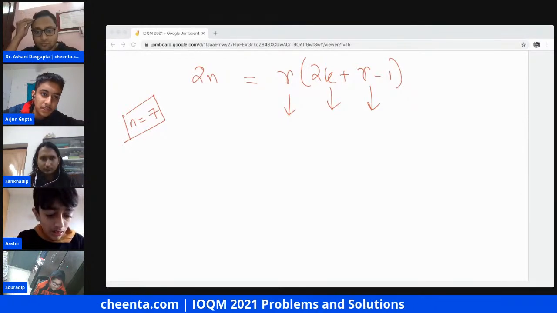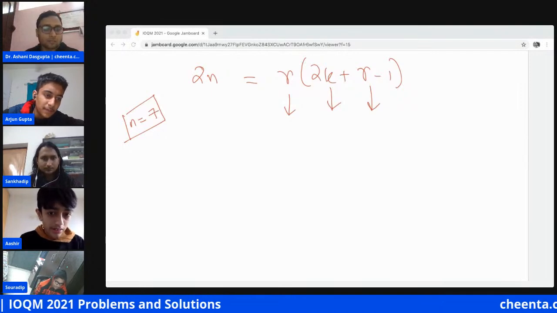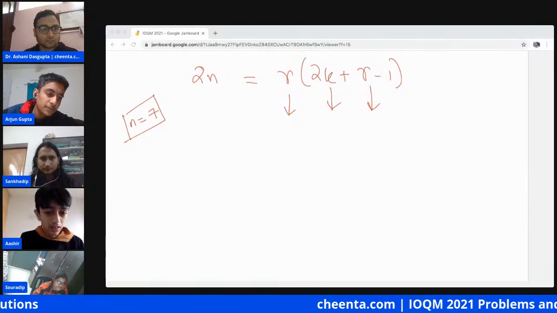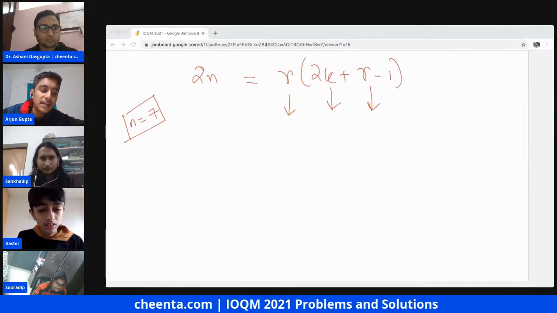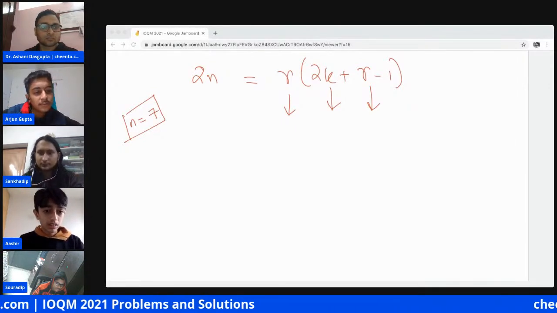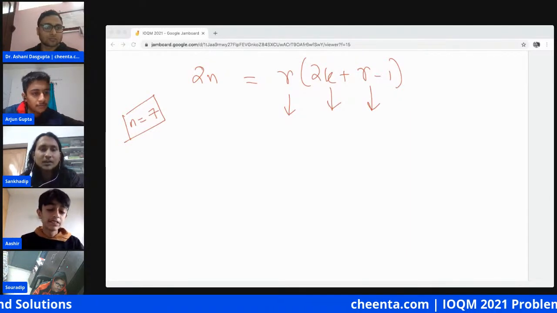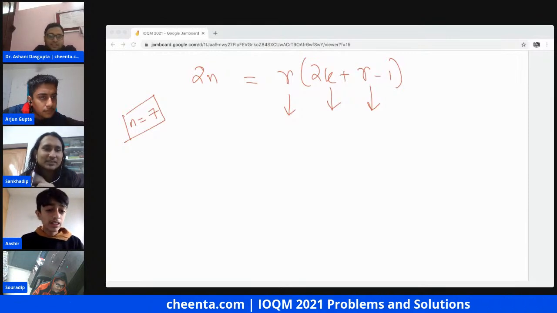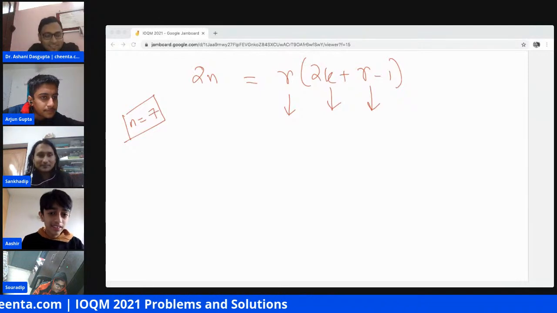The first observation is that if the even part is smaller, then we take r to be even, and if the odd part is smaller, then we take r to be odd. The main thing is that 2k minus 1 varies over all positive integers, so the even and odd thing can be handled by k. So 7 is ready. Okay, that's great. So we can go back to 7 now.